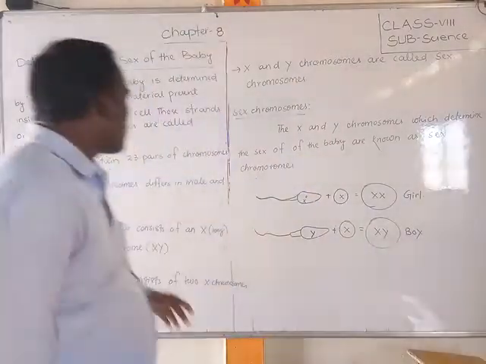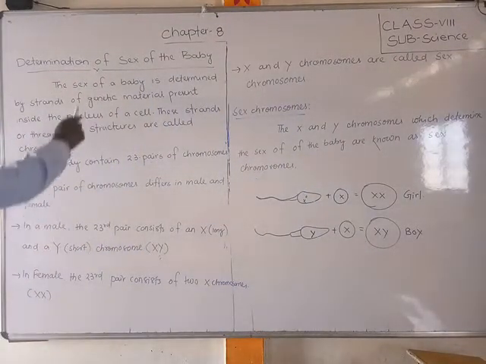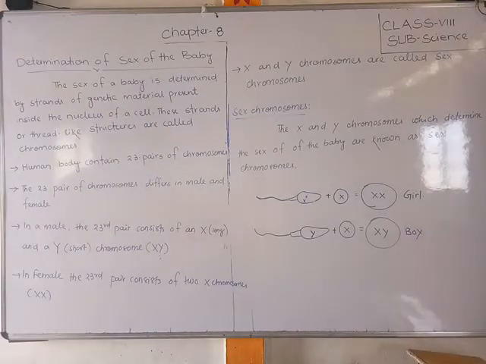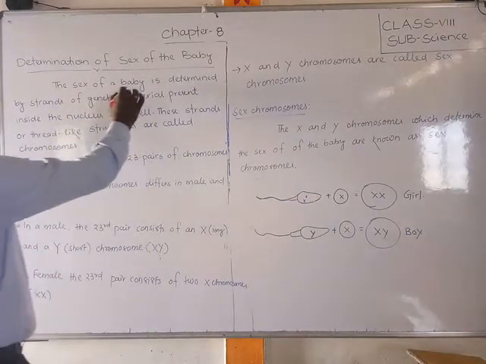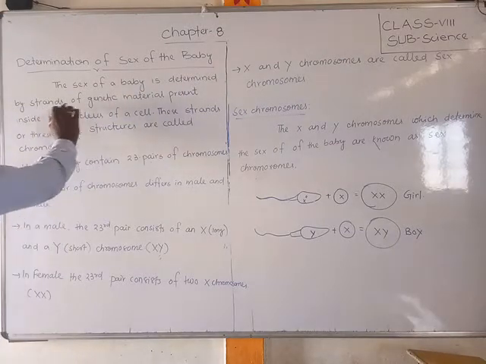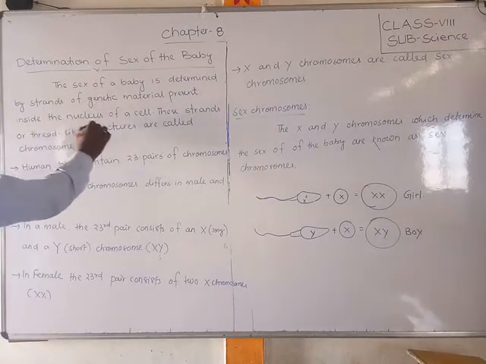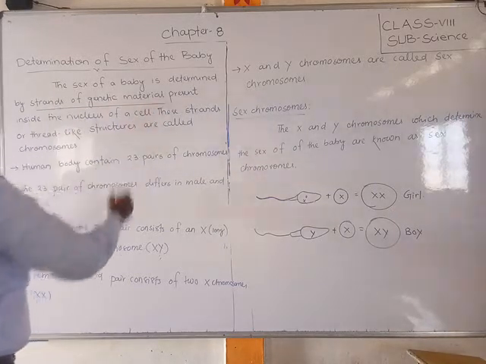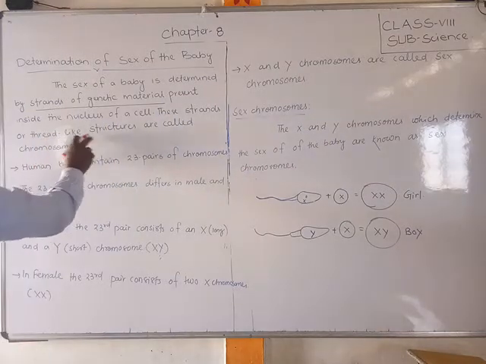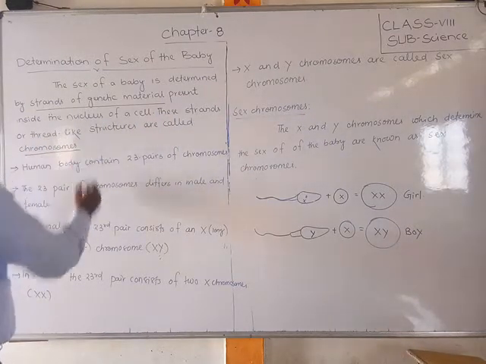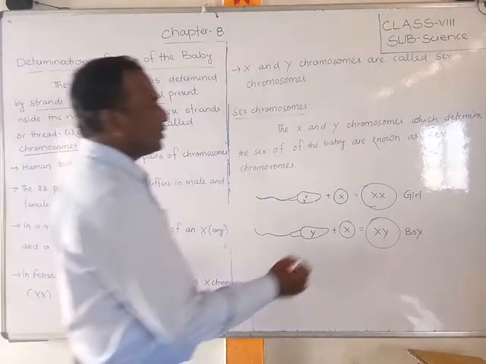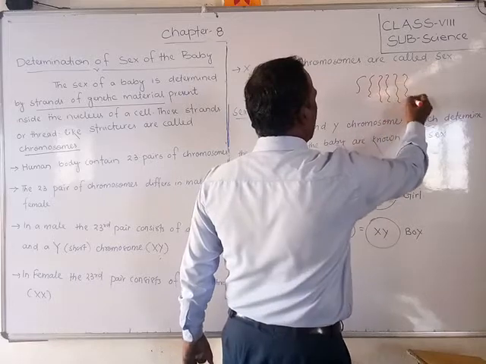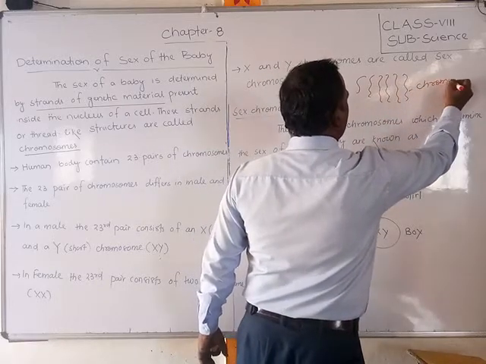Okay. So see, students, the determination of the sex of the baby. How can we find out the child is a boy or girl? The sex of a baby is determined by strands of genetic material present inside the nucleus of a cell. These thread-like structures inside the cell are called chromosomes.